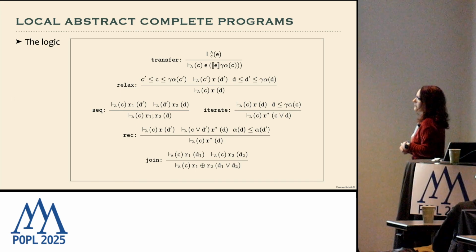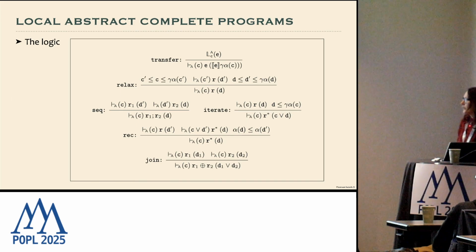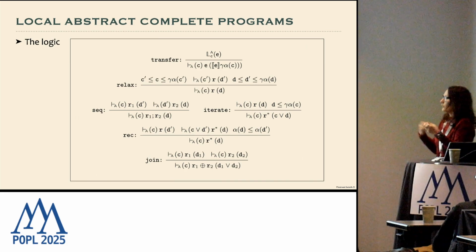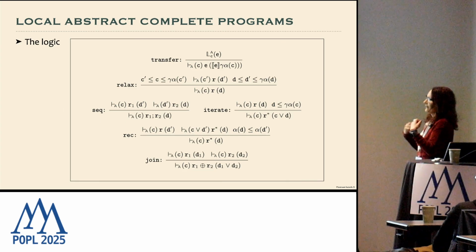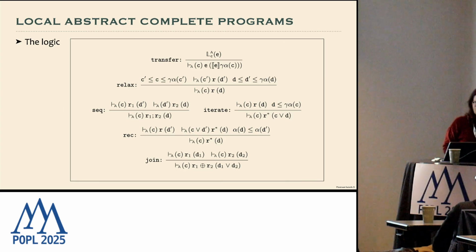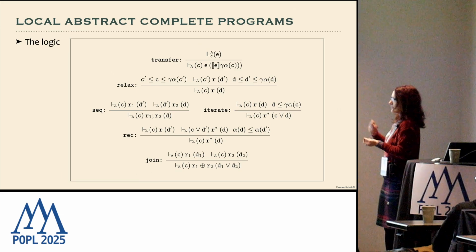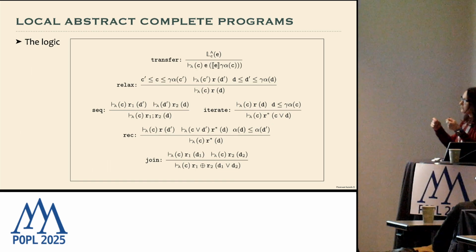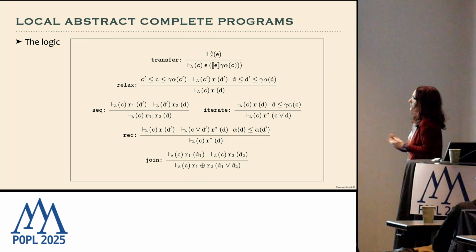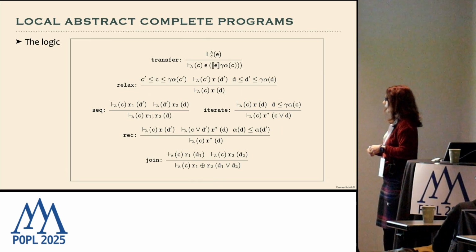Then we have the relax property, allowing us to relax the input or the output value in order to apply the other rules, like sequential composition, where as you can see, the output D prime must be the same as the input value for R2. So if they are not the same, we use relax to make them, if possible, the same value.